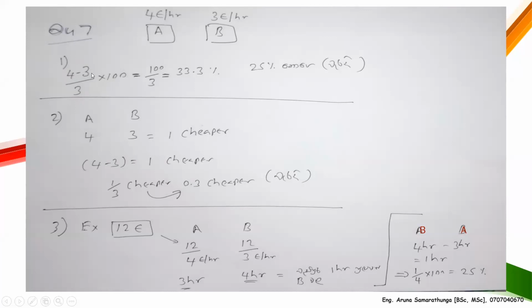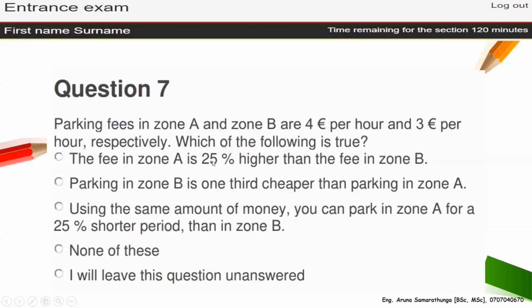4 subtract 3. So you have to take the percentage, no? Then you have to multiply by 100, then it will become 33.3, not 25. So that means this one is wrong. It should be 33.3, not 25. So this is wrong then.